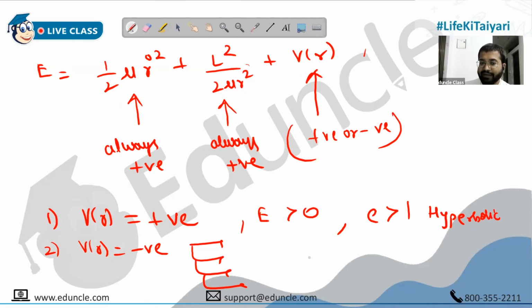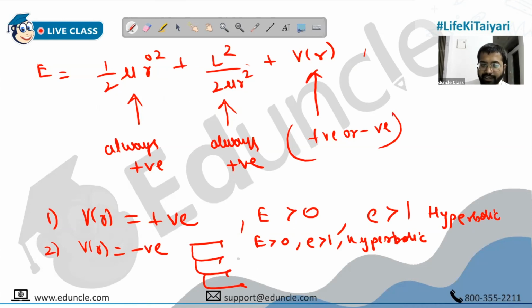So if that happens, even if V is negative but energy is still positive, then eccentricity will still be greater than 1, and you will still get a hyperbolic path. A good MSQ can be created on this, remember that. And MCQ too, in fact.